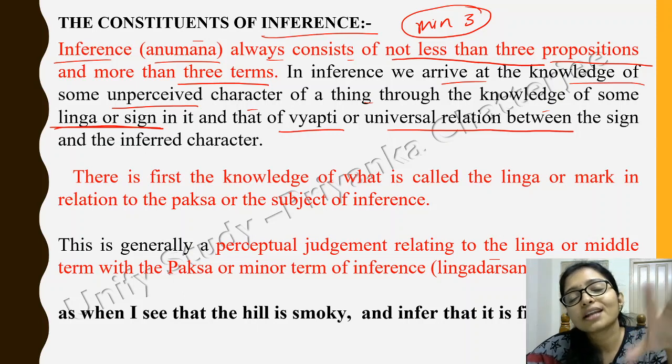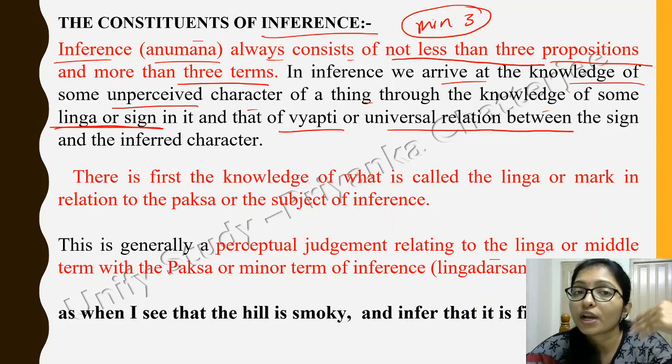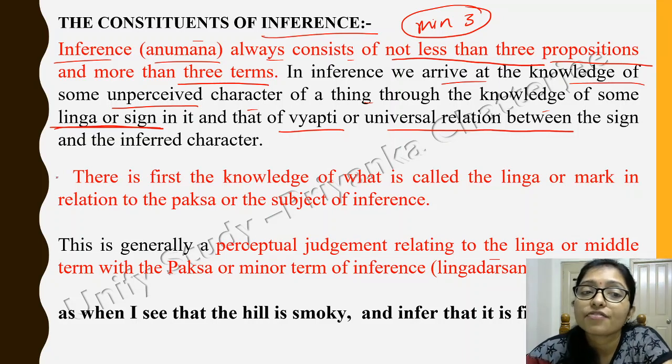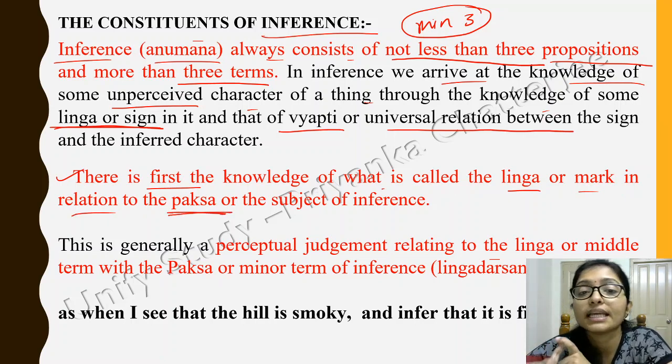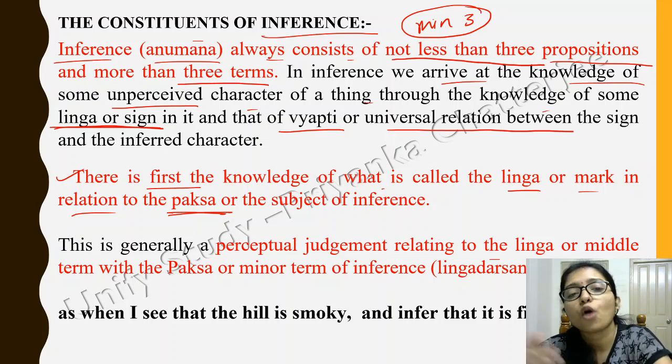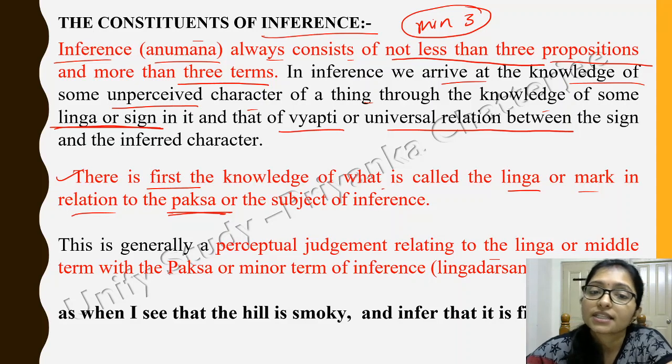Now there are different types, depending on what knowledge you are applying and how you are applying it. What is the first knowledge? The first knowledge is called the linga, or mark, in relation to the paksha. Linga is the sign, and paksha is the subject.